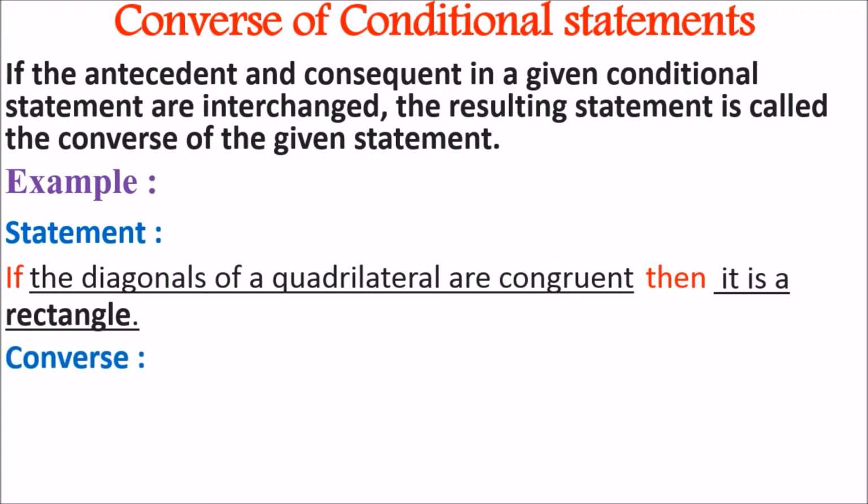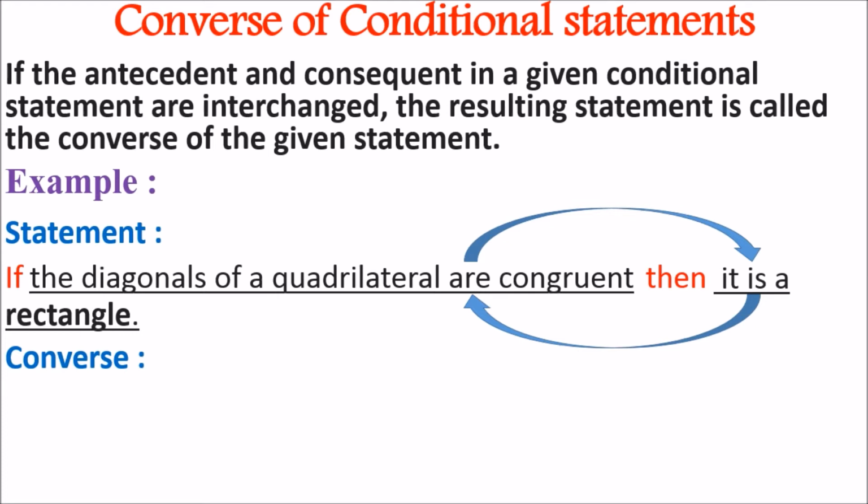So we will now write the converse. I am going to shift the diagonals of a quadrilateral are congruent after then, and whatever is after then, that is, it is a rectangle, we will shift to the place of the diagonals of a quadrilateral are congruent. So I am interchanging those two parts of the statement.